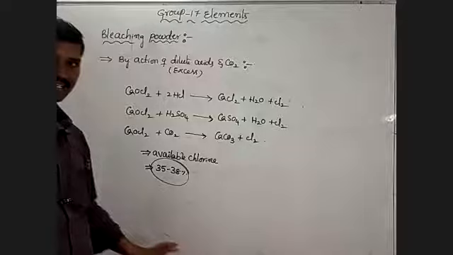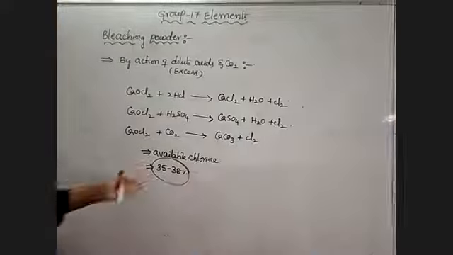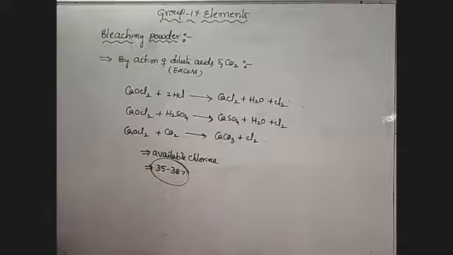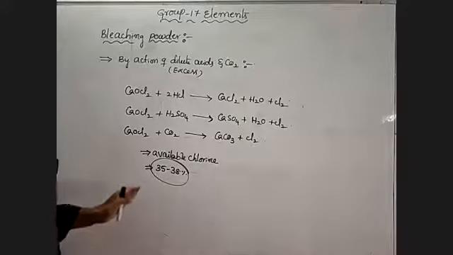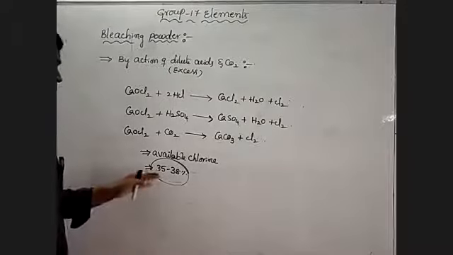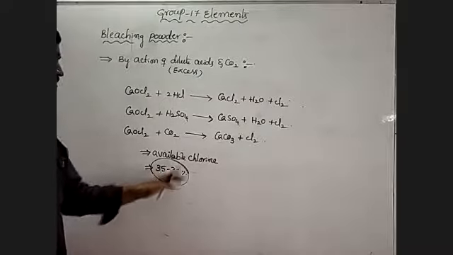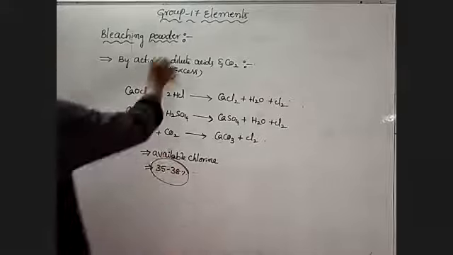Next, go to the uses of the bleaching powder. So these are by the action of dilute acid and CO2. This is called available chlorine. A good sample of bleaching powder contains 35 to 38% available chlorine. Next.